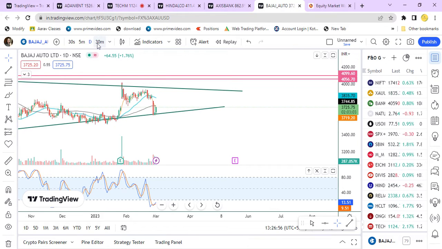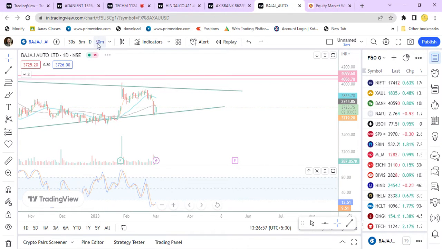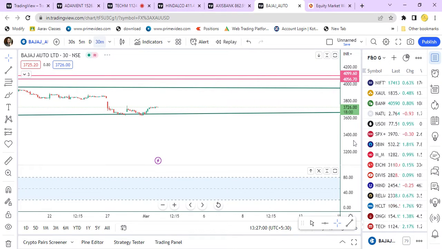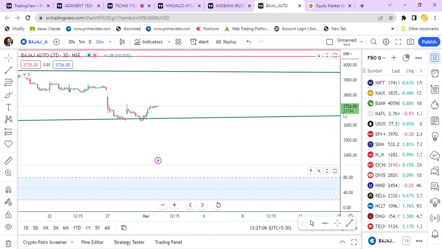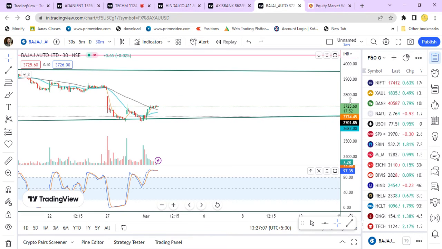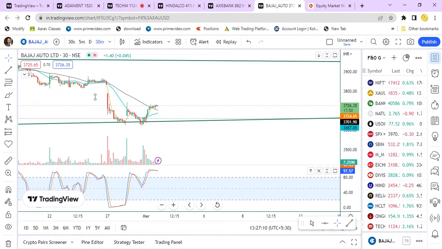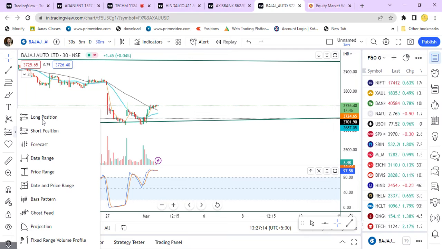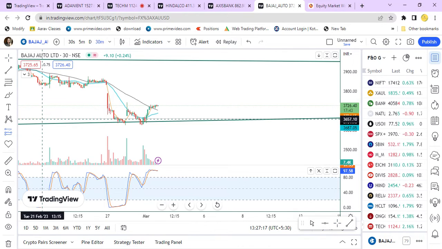Okay, we'll look at the 30 minutes time frame for Bajaj. Okay, we'll draw the long position. We'll calculate the risk to reward ratio.